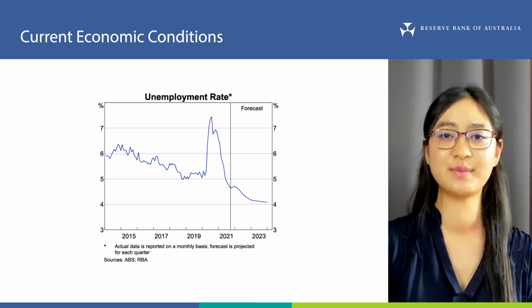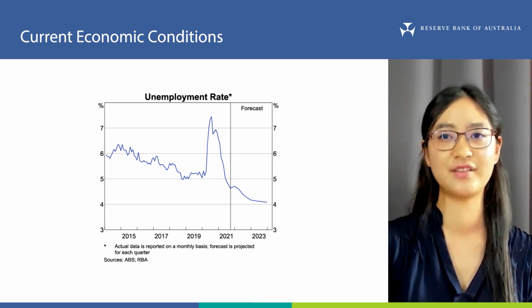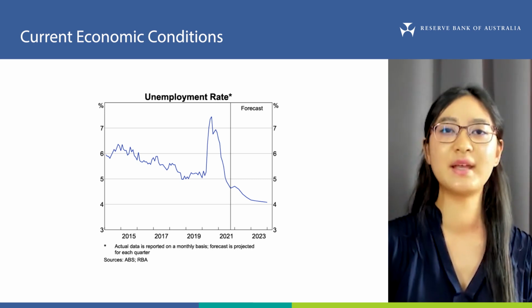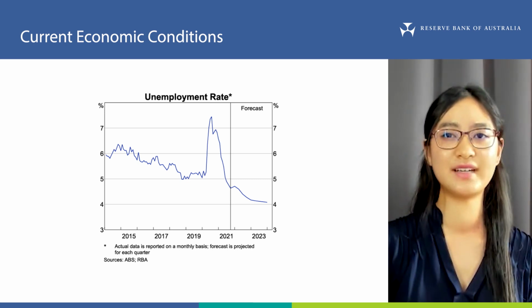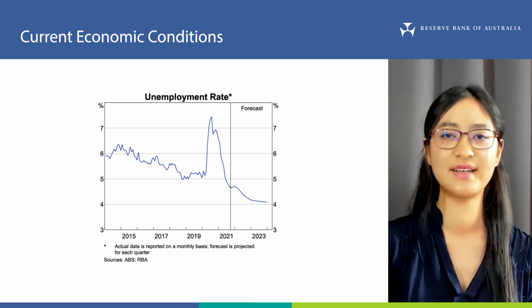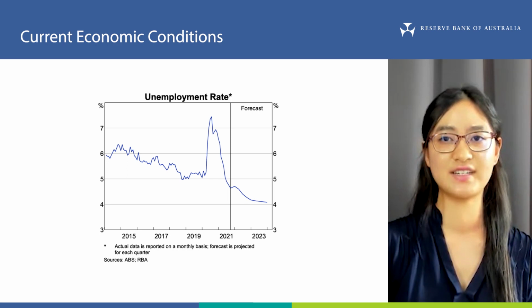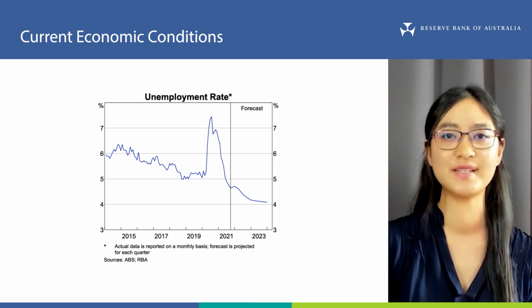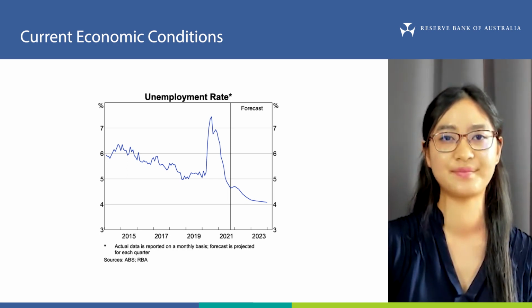Looking forward, we expect a strong recovery in the labour market over the next couple of months. By the end of the year, employment and the participation rate are forecast to return to their pre-Delta levels. The unemployment rate is also expected to continue declining to around 4% by late 2023.